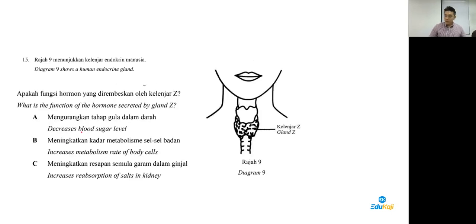15. Z is the thyroid gland. So the thyroid gland secretes thyroxine. Thyroxine's main function is to increase metabolism. So what is this metabolism? Processes in the body. So 15 answer is B. This is from chapter 12, guys.